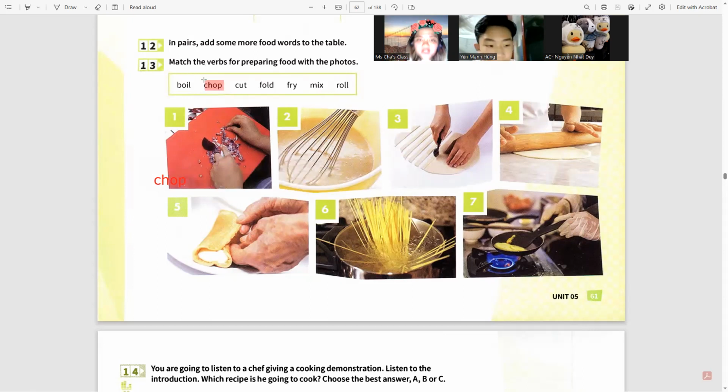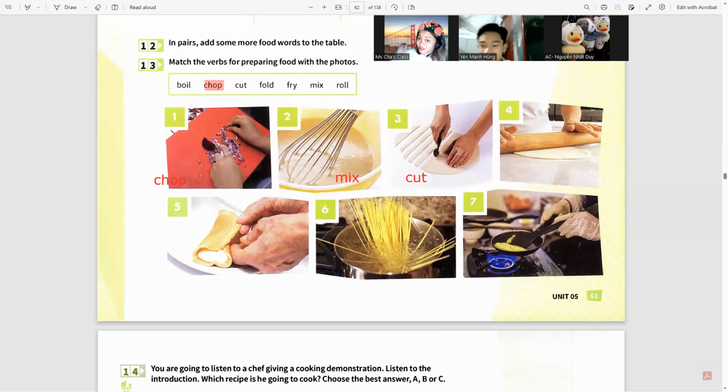Is it boil, cut, fold? Number two is mix. Number three, fold? Yes, cut.